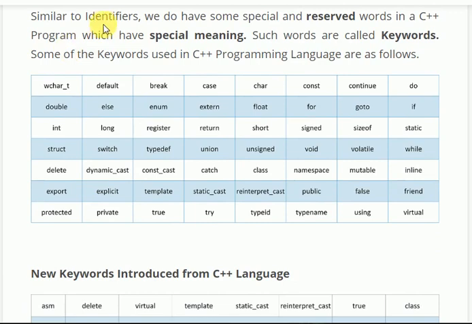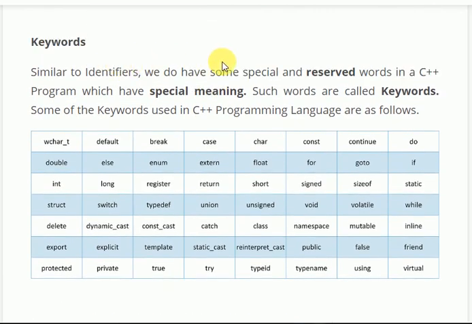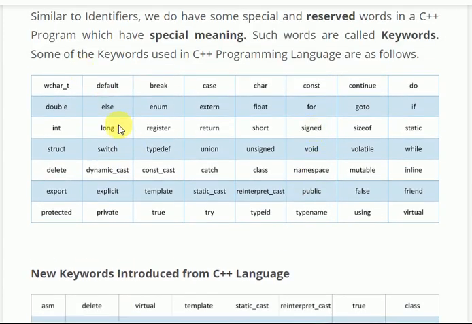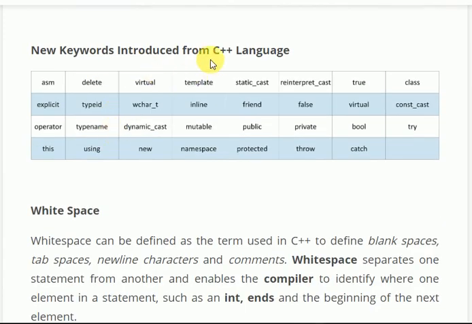Now keywords. Similar to identifiers, we do have some special and reserved words in our C++ program which have a special meaning. So keywords are reserved words in C++ which have a special meaning. Here case, break, default, double, int, char, long, all are keywords. Now new keywords introduced in C++ are try, catch, using, new, namespace, protected, throw.